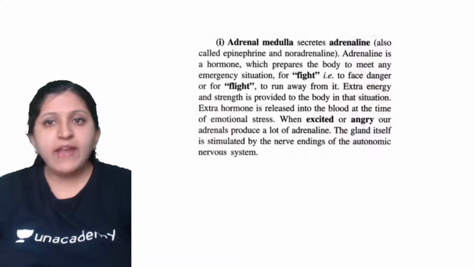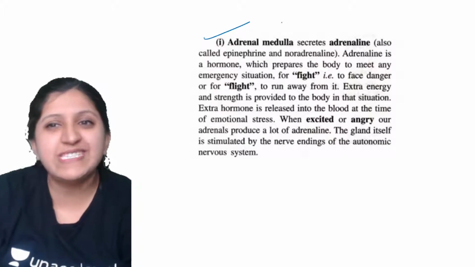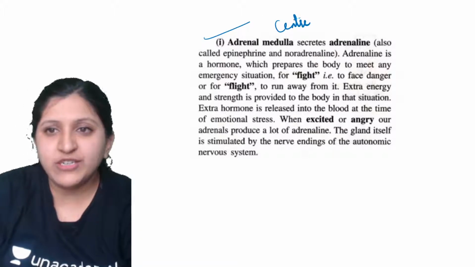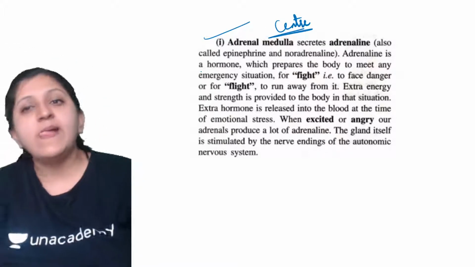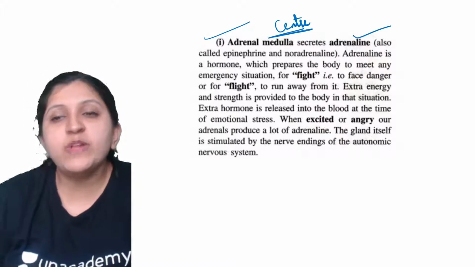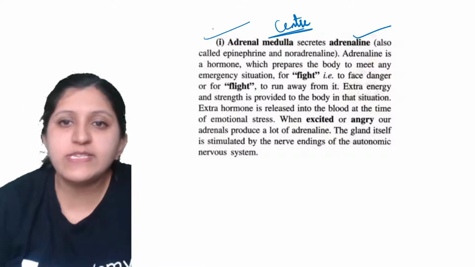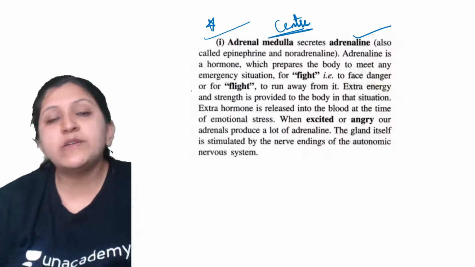Okay, so adrenal medulla. We will start with the medullary region which is there in the center. We will find the central region of this adrenal gland, which we call the medulla. This is responsible for adrenaline. This is again a question for you now: adrenal medulla secretes which hormone?